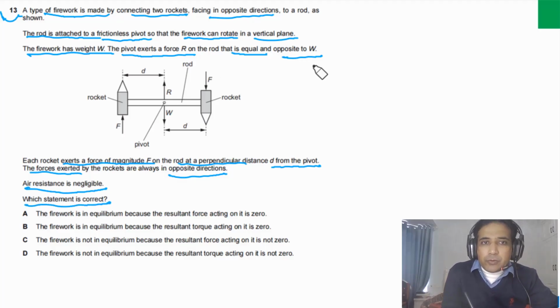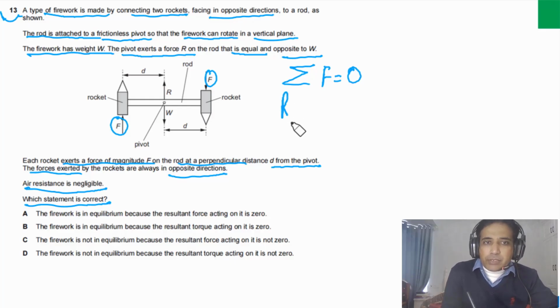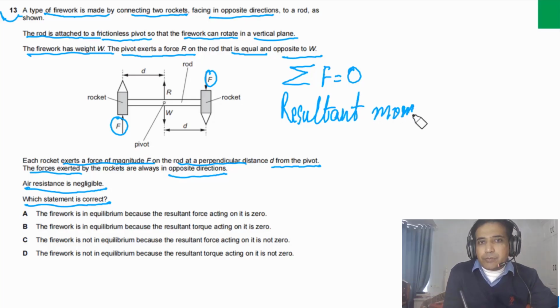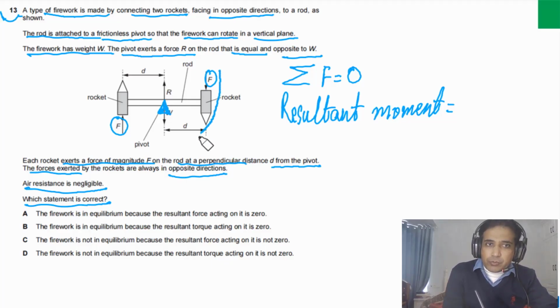So first of all, if you look at the sum of the forces acting on this firework, you can see these two forces are equal and opposite, and this force is equal and opposite to this one. So it simply means that the resultant force is equal to 0. Now if you look at the resultant moment, if we take our pivot point here, the moment due to these two forces will be equal to 0, and the moment due to this force will be clockwise, and the moment due to this force also will be clockwise.